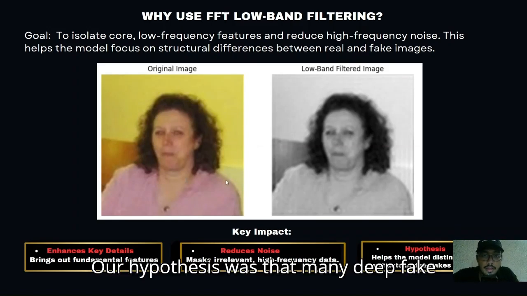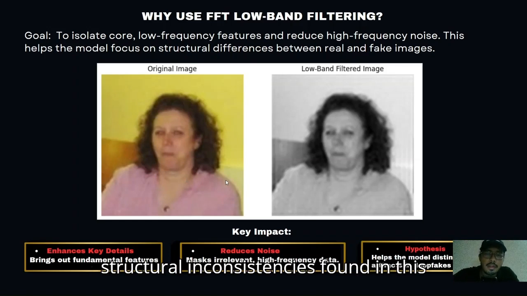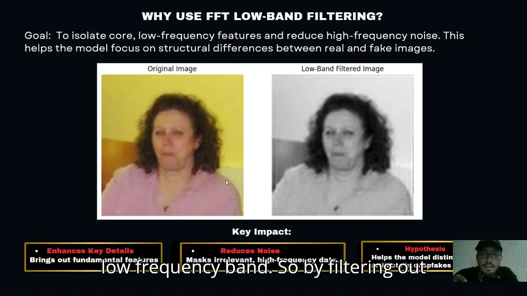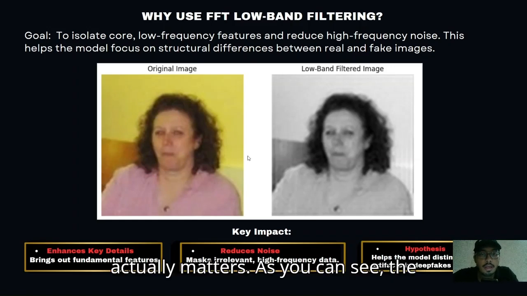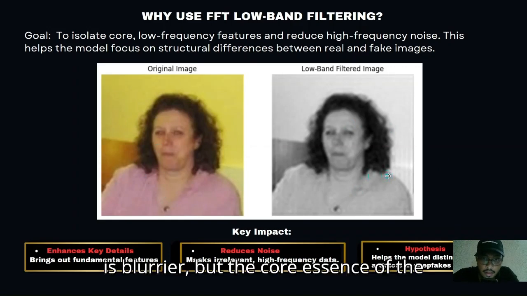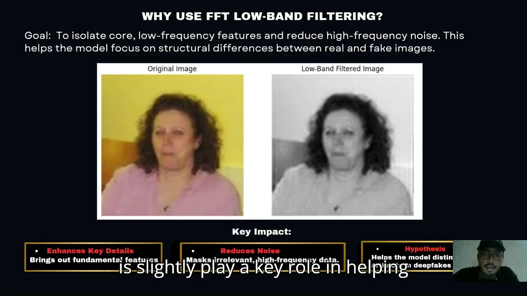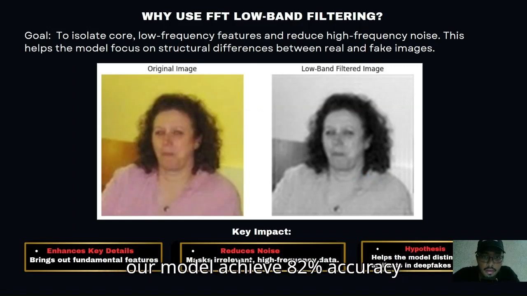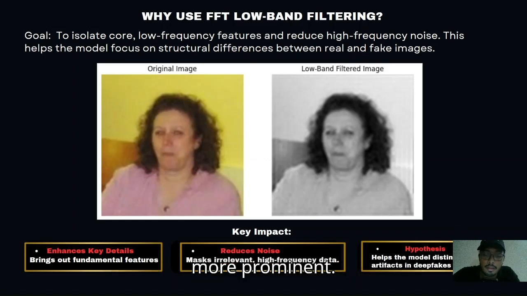Our hypothesis was that many deepfake artifacts are subtle. There are structural inconsistencies found in this low frequency band. So by filtering out the high frequency noise, we help the model focus its attention on what actually matters. As you can see in the side-by-side comparison, the filtered image is blurrier, but the core essence of the face is preserved. This pre-processing step likely plays a key role in helping our model achieve 82% accuracy by making the distinguishing features between real and fake images more prominent.